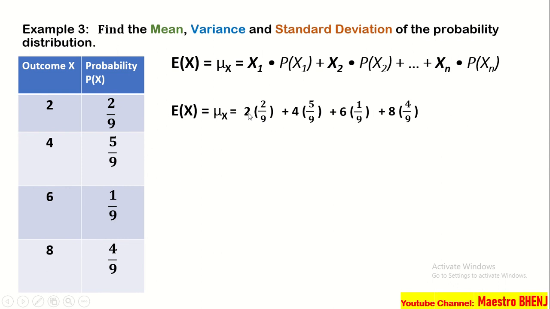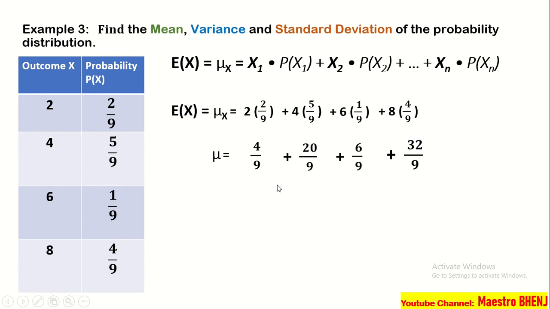Next step, we have to multiply the whole number by the numerator. 2 times 2, 4 times 5, 6 times 1, and 8 times 4. So, that is 4 over 9. 2 times 2, that is 4. Kopyahin lang po yung denominator. Plus, 4 times 5, that is 20 over 9. 6 times 1, that is 6 over 9. 8 times 4, that is 32 over 9.